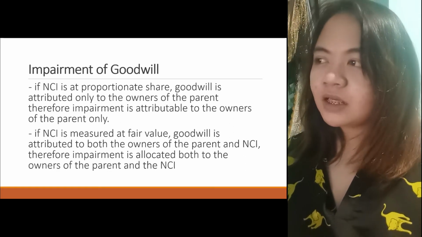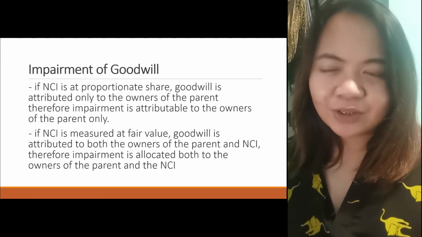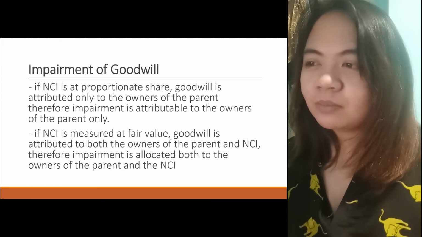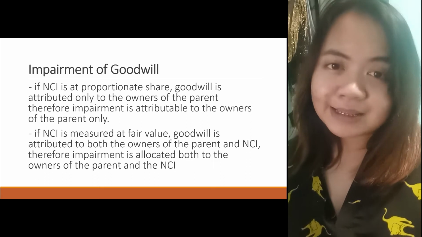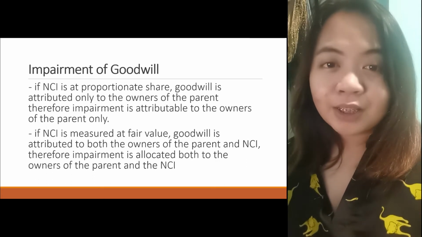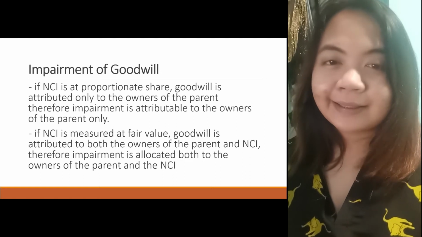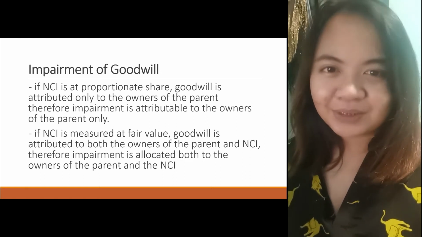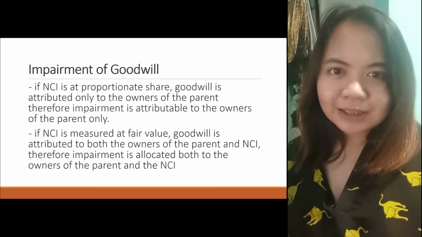If the NCI is measured at fair value, the goodwill is attributable to both the owners of the parent and the NCI. So it follows that the impairment is allocated to the parent and to the NCI. Okay? So that's all you need to remember.